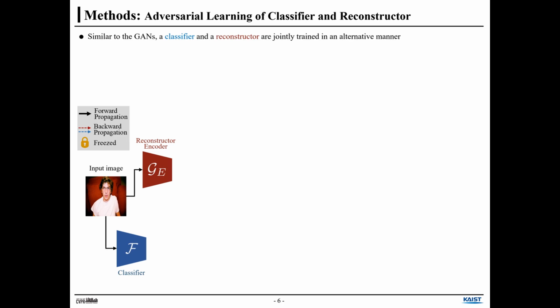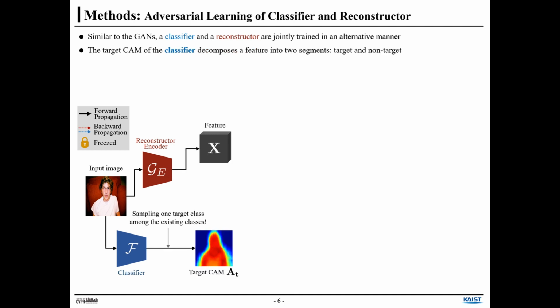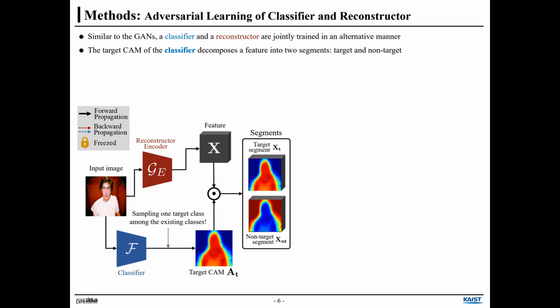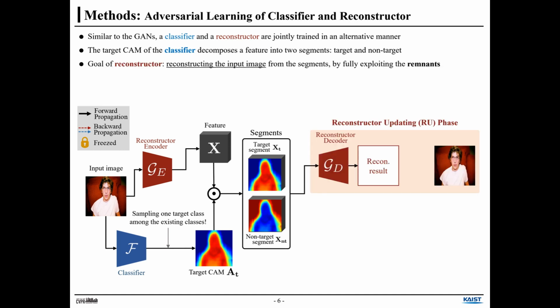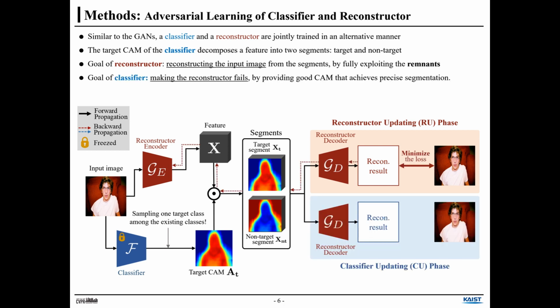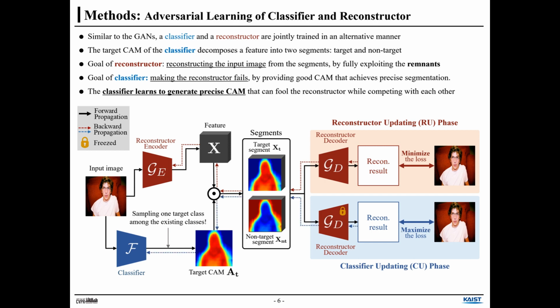Similar to GAN, a classifier and a reconstructor are jointly trained in an alternating manner. The target CAM of the classifier decomposes a feature into two segments, target and non-target. The goal of the reconstructor is reconstructing the input image from the segment by fully exploiting the remnants. The goal of the classifier is making the reconstructor fail by providing good CAMs that achieve precise segmentation.